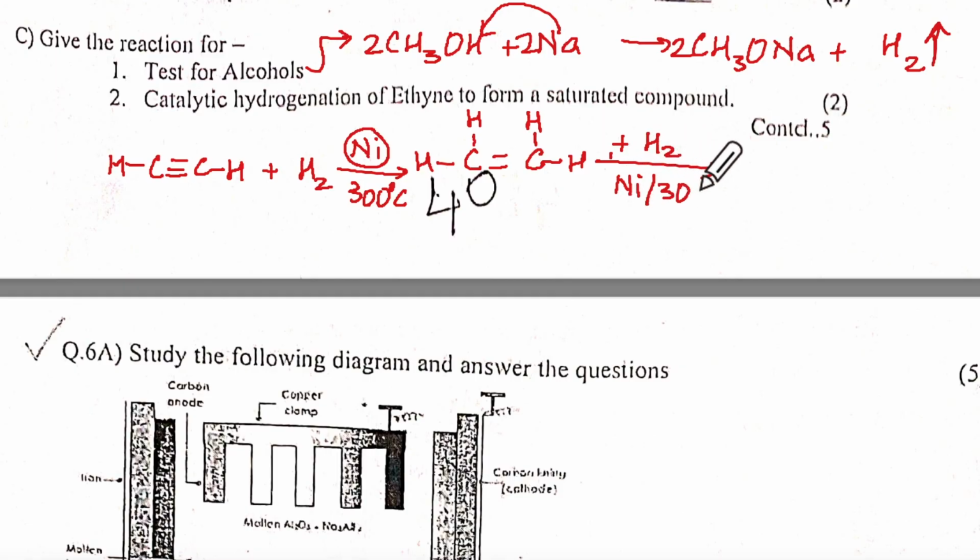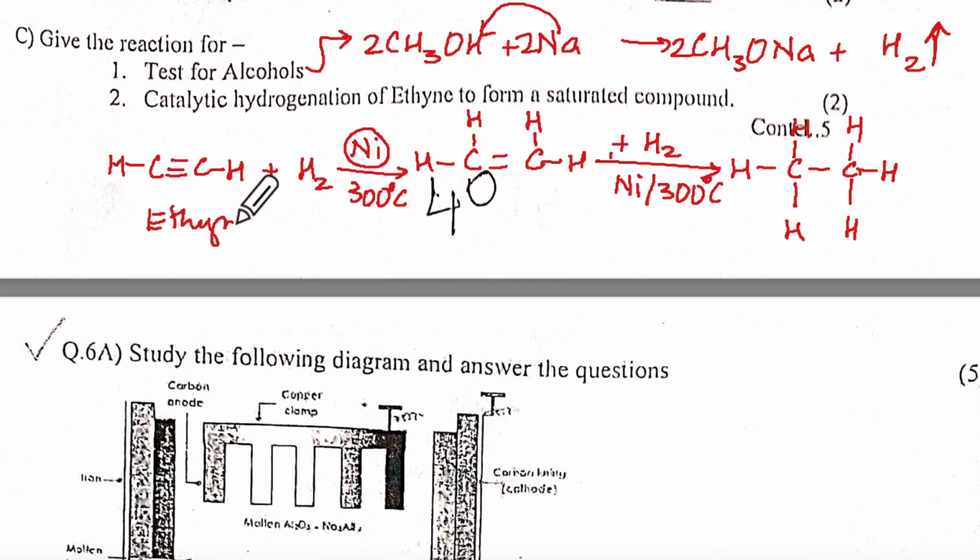Then the double bond becomes a single bond. These are the earlier H's, and one more valency opens up here. Ethyne, what has it become? Ethene. And here it has become ethane.